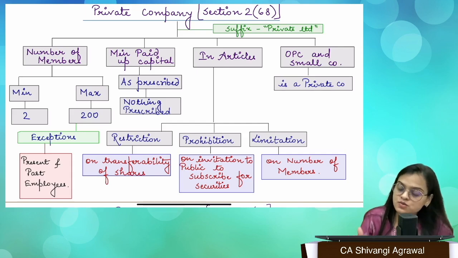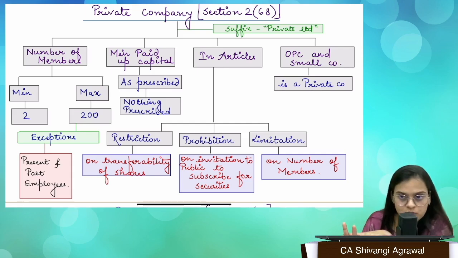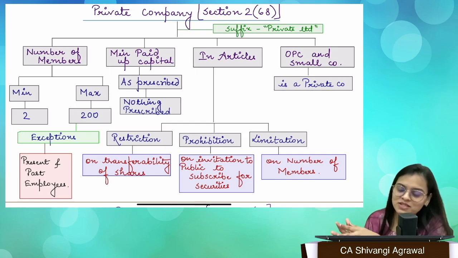What are articles of association? We have 2 fundamental documents of every company. One is MOA, second is AOA. Of course, this is the revision class, so you know this very well, so I don't need to explain this to you, but still.